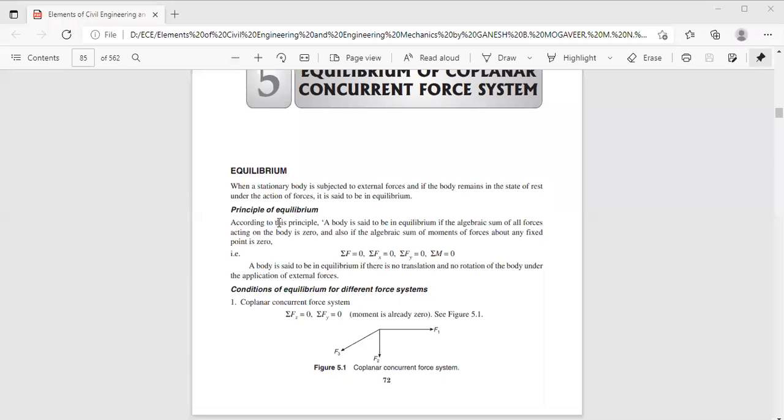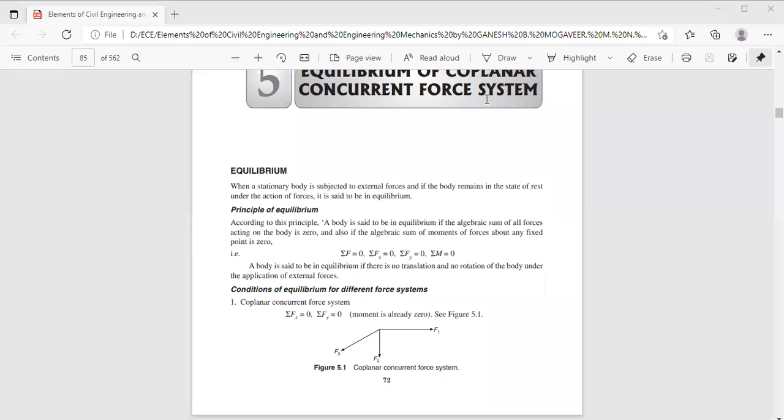Now, the principle of equilibrium. According to this principle, the body is said to be in equilibrium if the algebraic sum of all the forces in the body is equal to zero, and if the algebraic sum of moments of the forces about any fixed point is equal to zero.